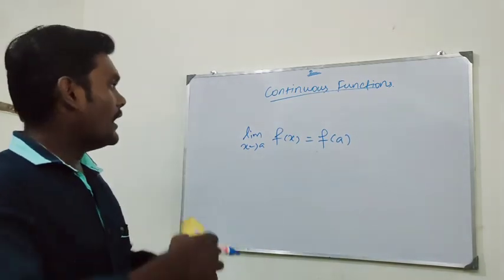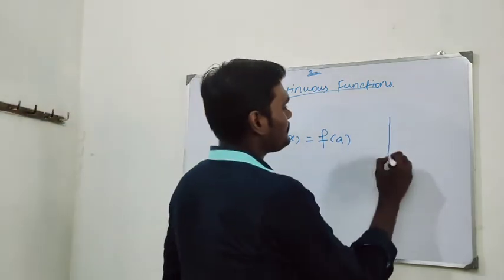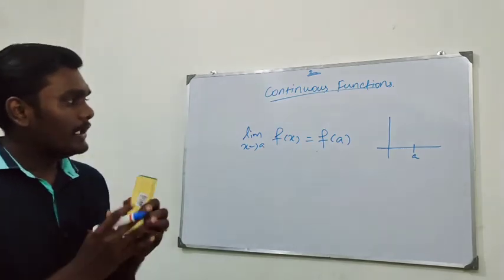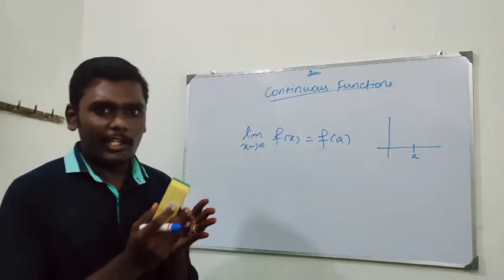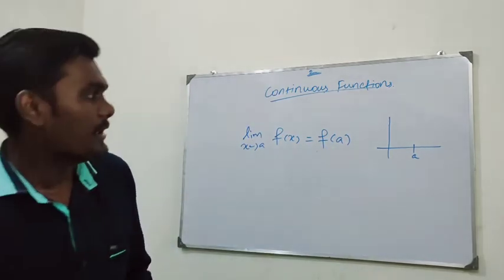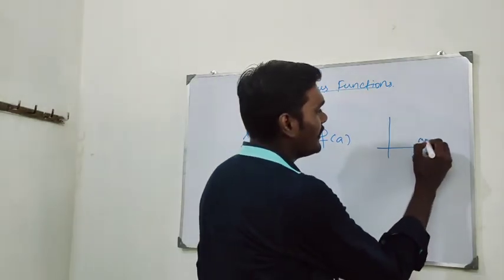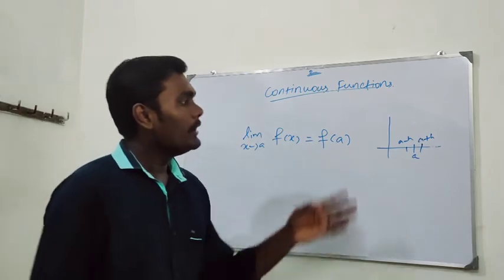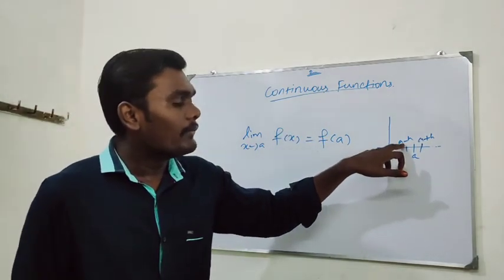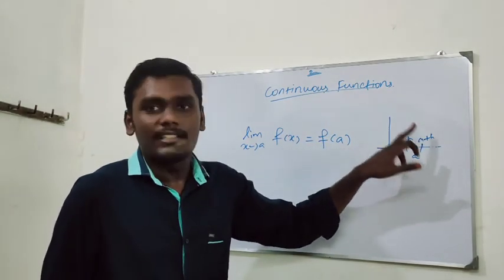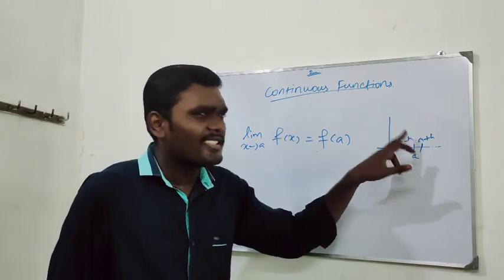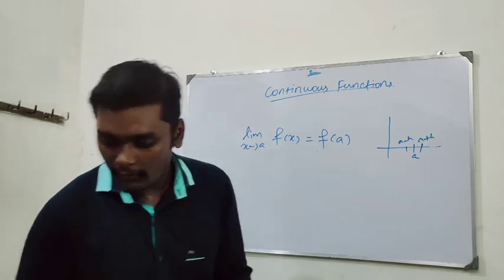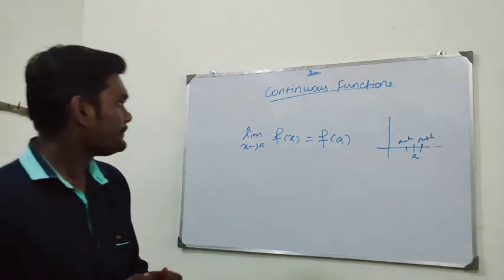Let me tell you another example. I said the point 2 right there. Now consider a point a. We are splitting the point into two limits. One is a plus h and another one is a minus h. If the value of the function at the points f of a minus h and f of a plus h agree when the change h tends to 0, we can say the function is continuous at the given point. Let me introduce a proper definition.